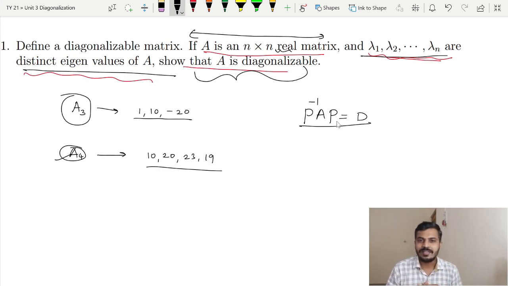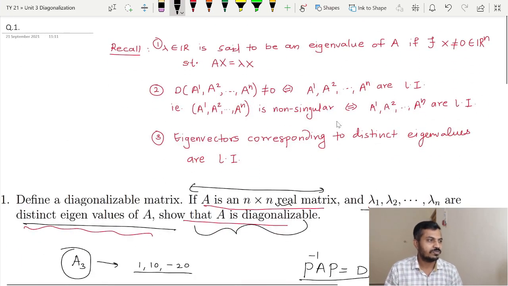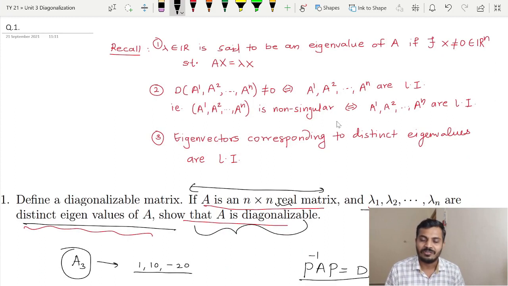But before going ahead, we need a few remarks or notes that we have already discussed before and which will be useful in proving this theorem. Let us discuss that first, and then we will go for the proof. The first important note that will be needed is obviously the definition of eigenvalue and eigenvector.